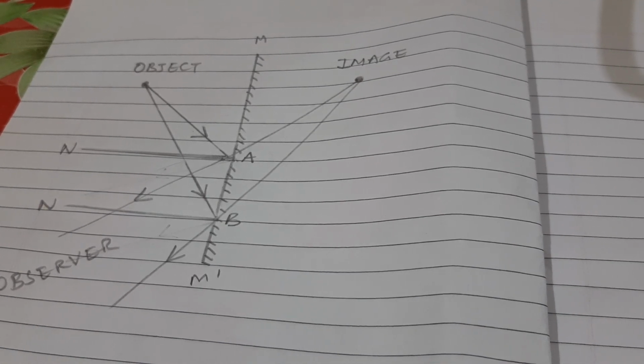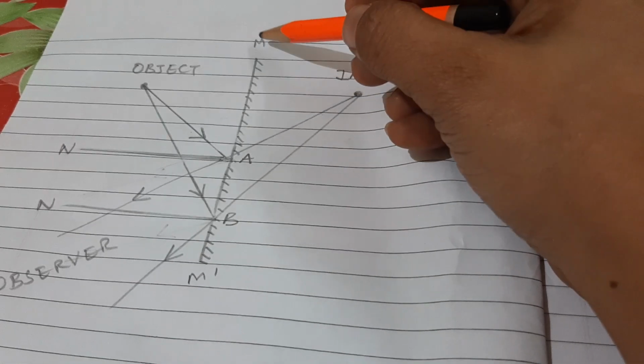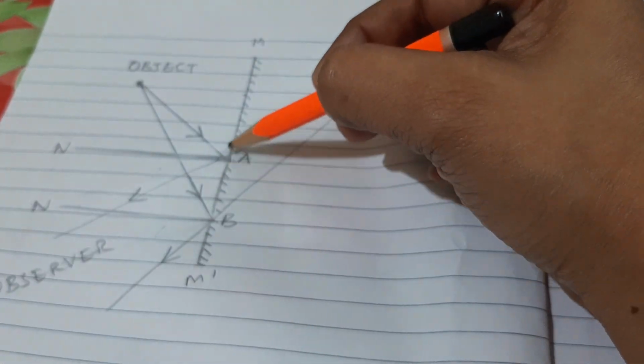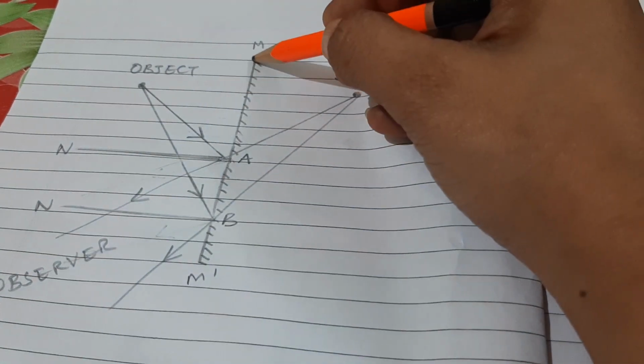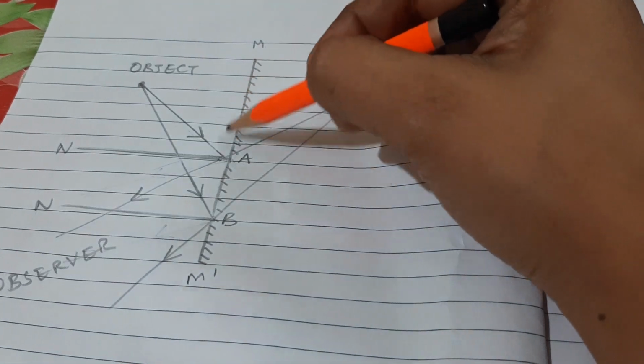Formation of image in a plane mirror. Now in this diagram we can see M dash is the mirror. This is the back side of the mirror, which is shown by the oblique slanting lines. This is the front side of the mirror, which is the reflecting surface of the mirror.